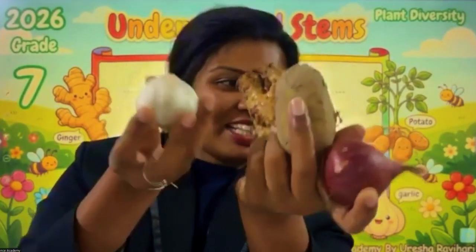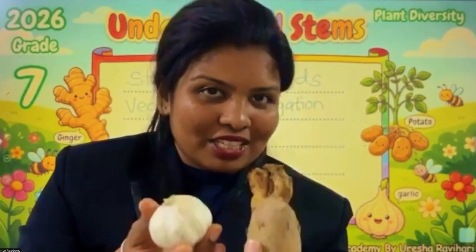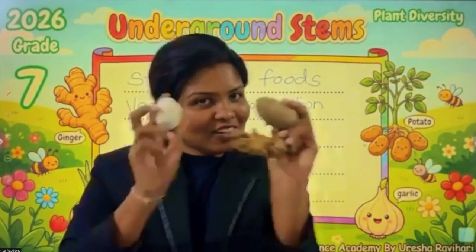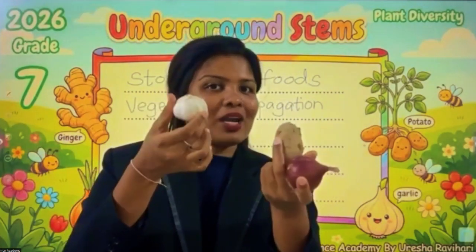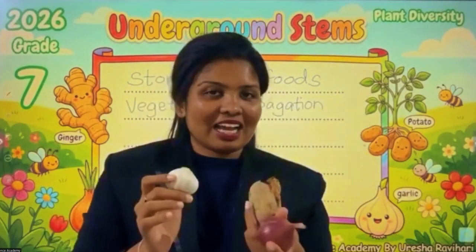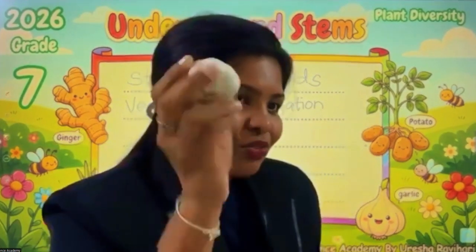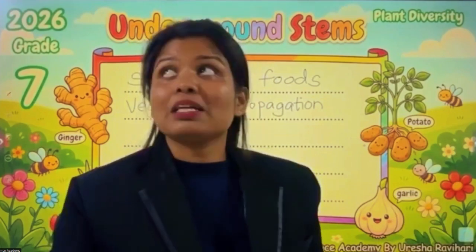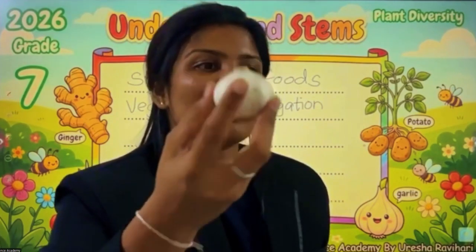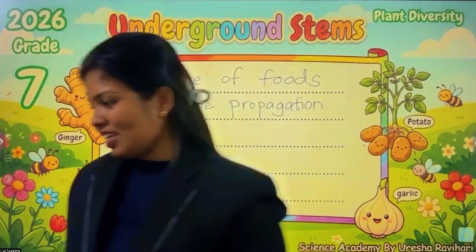Here, children, why are these plants storing foods? For their survival. They are not thinking of making food for people to eat. This is part of their body, these are stem parts. Because of these stored foods, they can survive in harsh environments, when they have unfavorable conditions. When favorable conditions come, they can grow once again as a new plant.